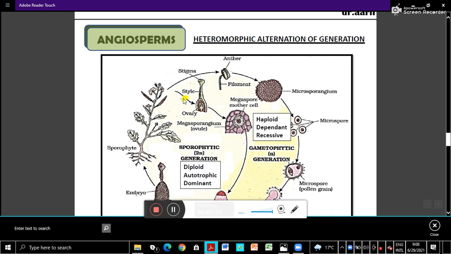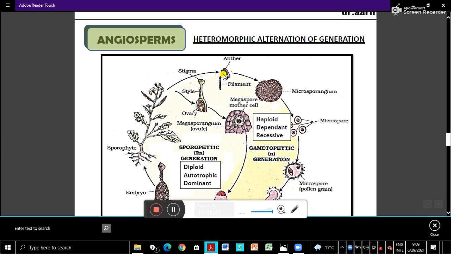So the female reproductive structure is the pistil or gynoecium we have learnt. In class 10 also we learned this, and the male reproductive structure is the anther. The pistil consists of a basal swollen portion which is the ovary, and in between there is a tubular structure called the style, and then the stigma. The tip of it is called the stigma. The male reproductive part is called the stamen, which consists of a filament, and the tip is called the anther, in which the pollen grains are formed, and the pollen grains or male gametophyte are formed.